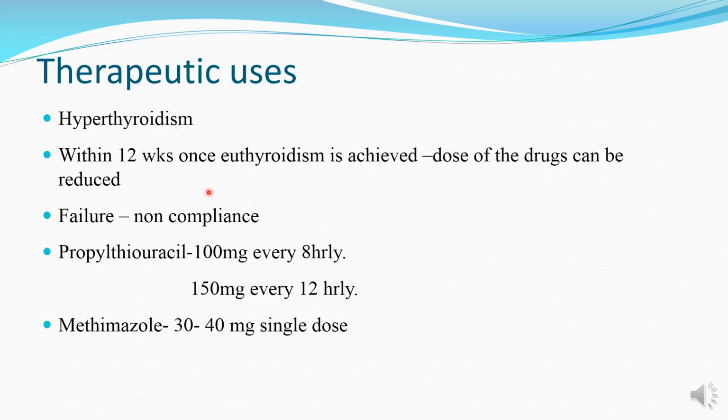This is because once these drugs are given, the synthesis of new thyroid hormone is inhibited, but the thyroid hormone stores inside the thyroid gland keep on releasing the thyroid hormone in the blood. Once this storage in the thyroid gland is exhausted, then only the effect of these drugs is seen. Failure for treatment of hyperthyroidism is generally due to non-compliance.